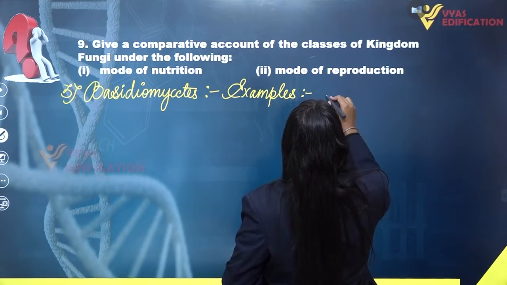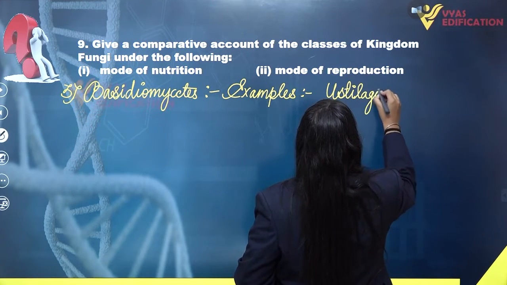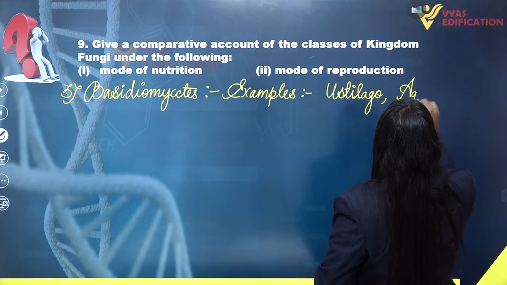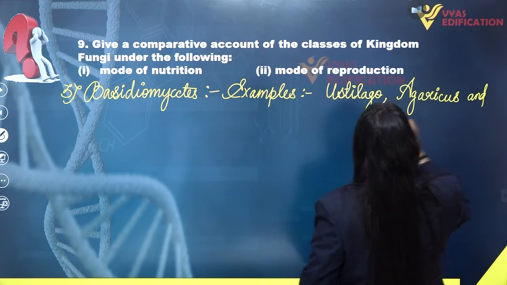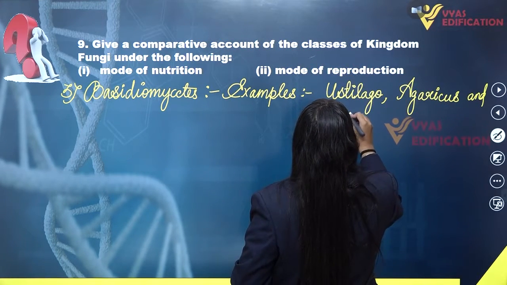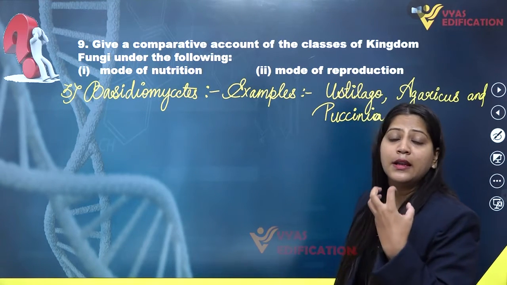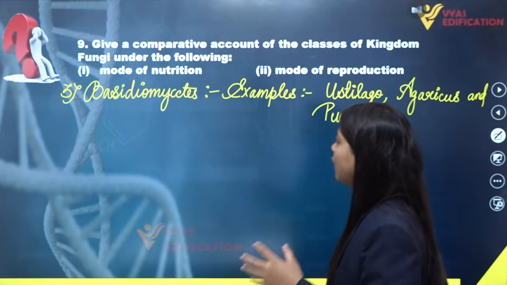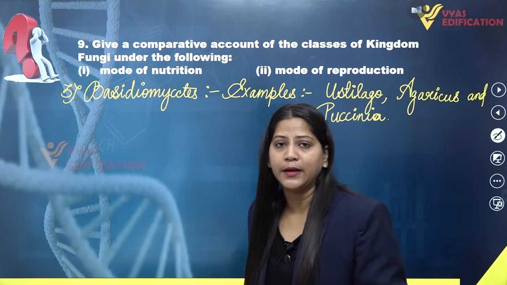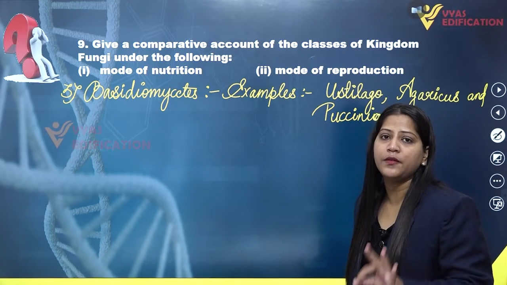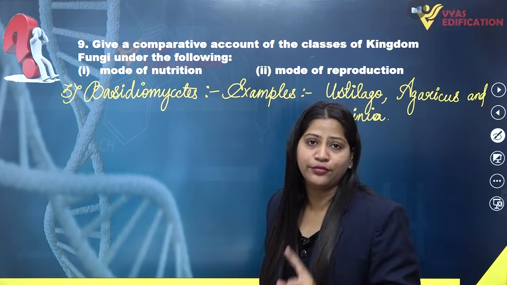Then we know that Eustylago, Agaricus and Puccinia, which is responsible for causing diseases in plants because they live as parasites in them. Eustylago, Agaricus and Puccinia are the members of the class of fungi known as Basidiomycetes, which is the third class of fungi.